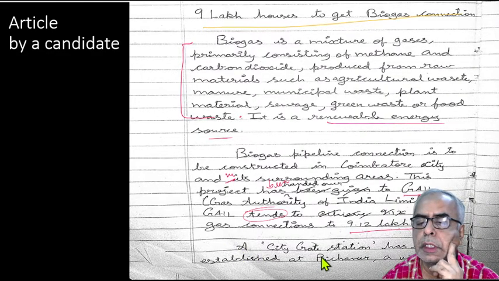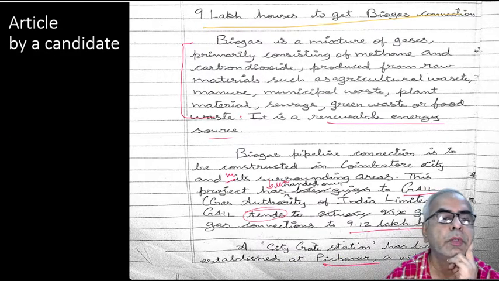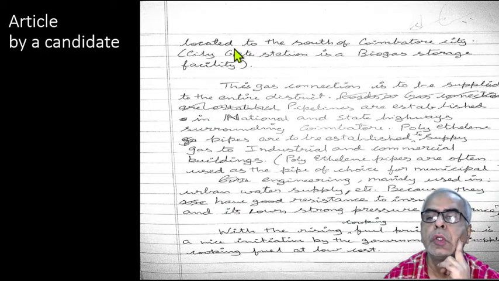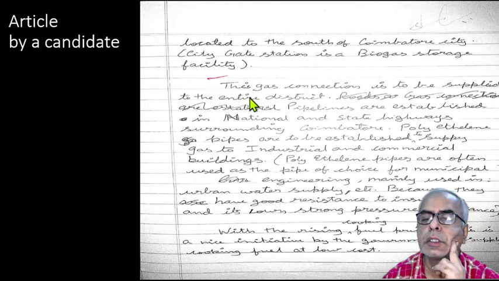Then a city gate station has been established at Pichanur, a village located to the south of Coimbatore city. City gate station is a biogas storage facility. Okay, this gas connection is to be supplied to the entire district.